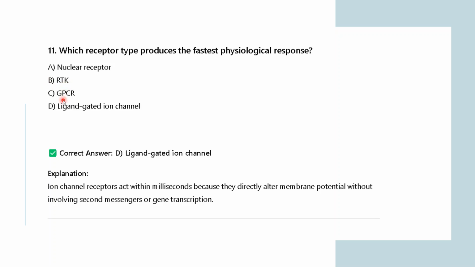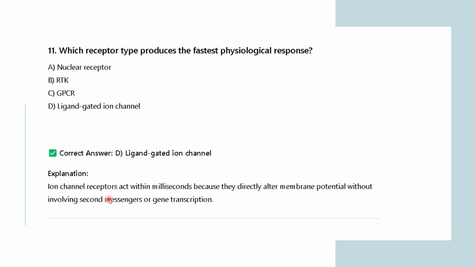GPCRs, as I have already mentioned, are G protein coupled receptors. First of all, the signal molecule will bind to your receptor, and simultaneously your G protein will bind to that particular protein, and then this activated G protein will bind to an enzyme or another ligand channel, right? So this also is a slower process, and the second messenger signaling is required. But in the ligand gated channel, as soon as your messenger molecule binds to the receptor, your gate will open, and through that the ions will flow. So this is actually taking the least time.